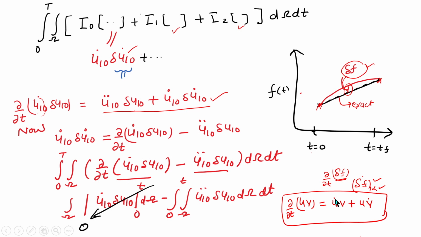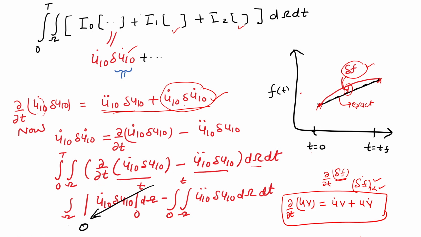So by following the same, we have obtained this. Now you see that this is the term which we want to know. So you can express this as u1 dot del u dot, whole derivative with respect to time, minus this term u1 double dot. Now it becomes an acceleration term, check in time derivative, then del u10. So if we substitute in this equation and also take the time integration, like this.